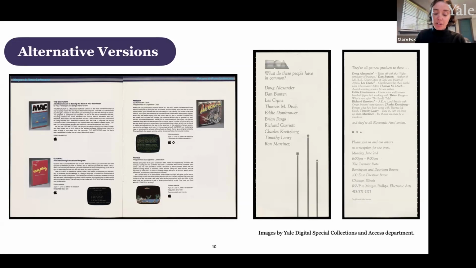On the right is a letterpressed invitation from Electronic Arts that went to members of the press, inviting them to a reception for Electronic Arts artists. The difference in approach here is pretty striking, but to put it simply, where one publisher saw a technical product, another saw a new artistic medium.